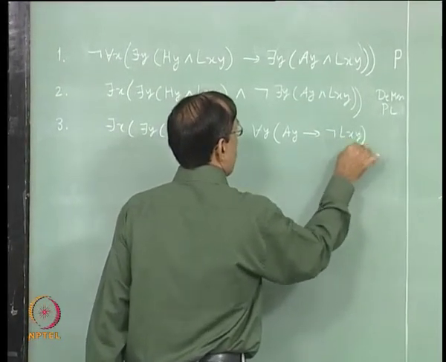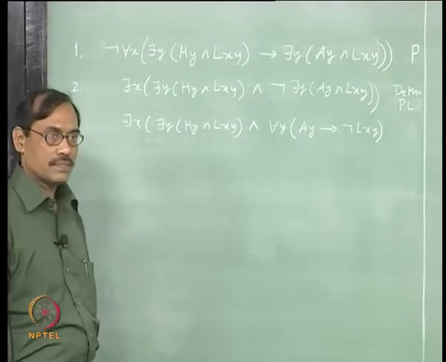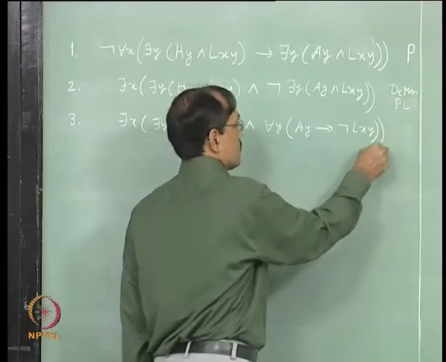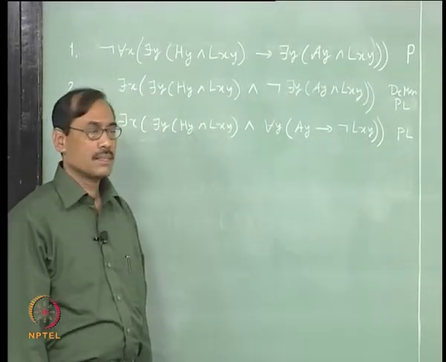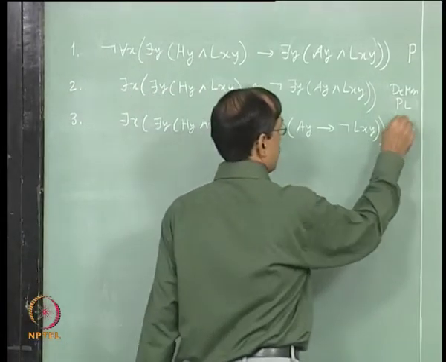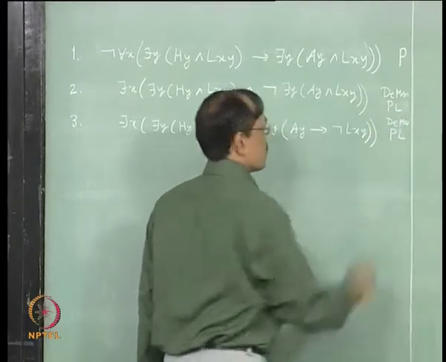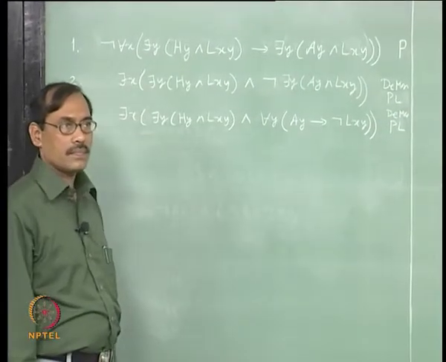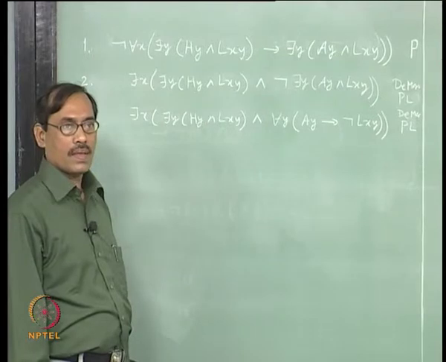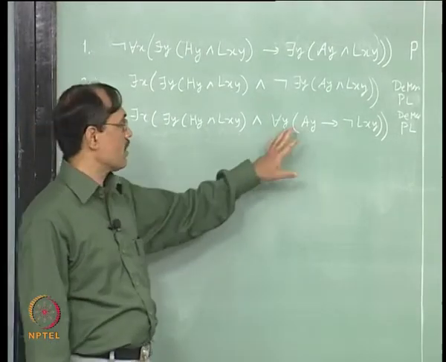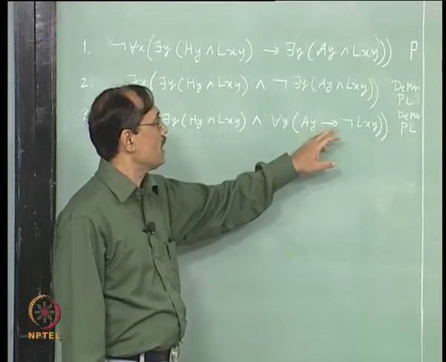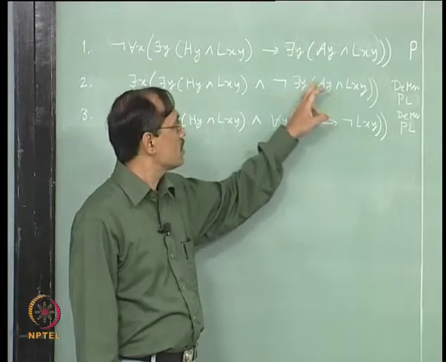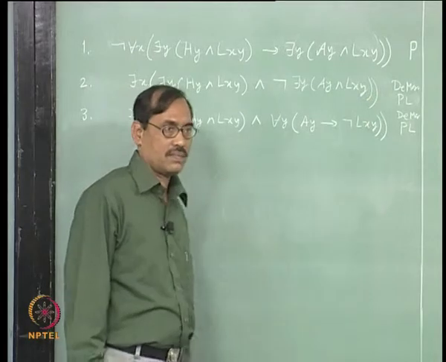Okay. Again PL and also De Morgan, both are used. Is it okay? Correct or not, verify it. So, this will be not ay or not lxy.